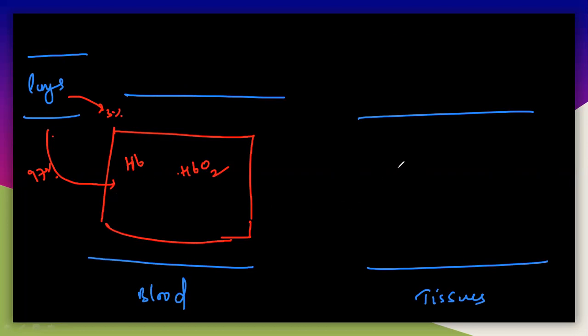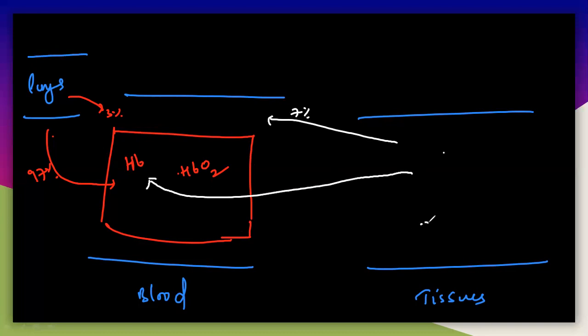Whenever this CO2 comes from the tissues here, glucose is metabolized here. So the CO2 which comes from the tissues will react with this HbO2. From this, 7% will go into the blood plasma, 20% will go into the free hemoglobin and 63% will bind with this HbO2. The 63% will go into the HbO2 to disturb the oxyhemoglobin, to dissociate the oxygen molecule, and 20% will simply react with the free hemoglobin.